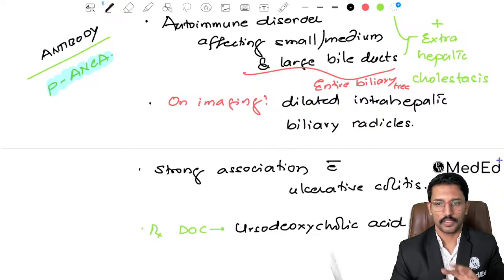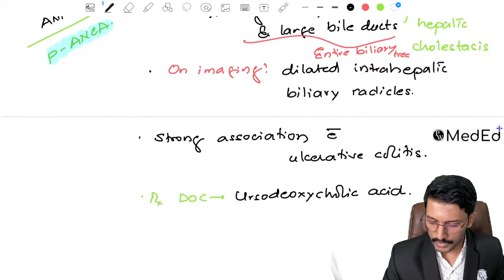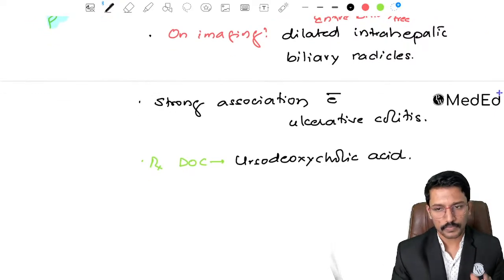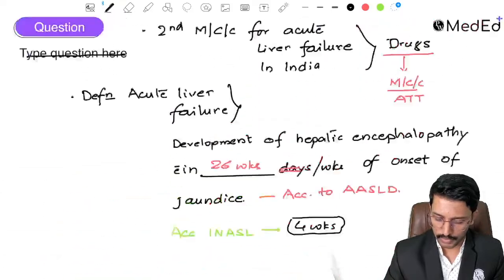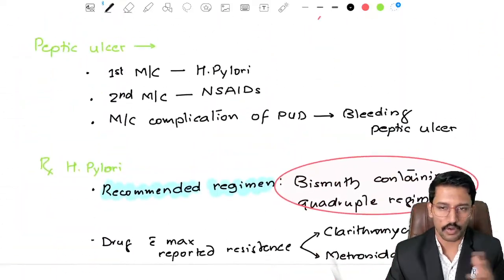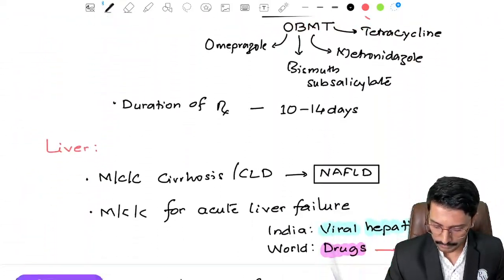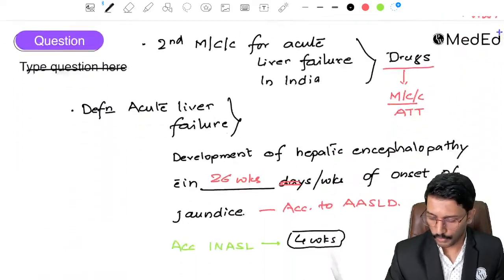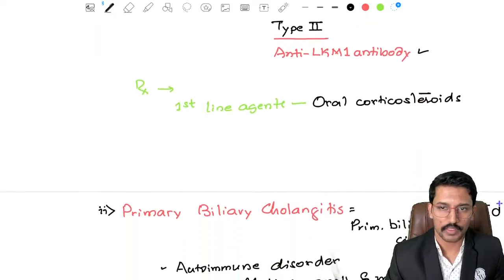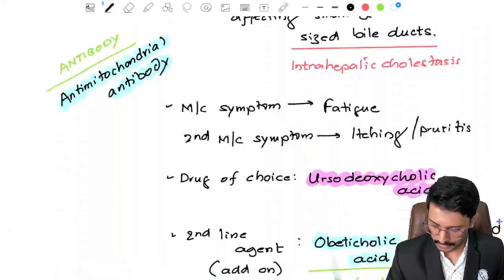Okay, so that quickly completes our discussion on the gastroenterology section. What we have touched upon: a little bit about peptic ulcer. We have gone here and there about the drugs. Then we have touched on some basic questions from hepatology. Okay, I'm skipping inflammatory bowel disease because that will be covered by my surgery colleague.